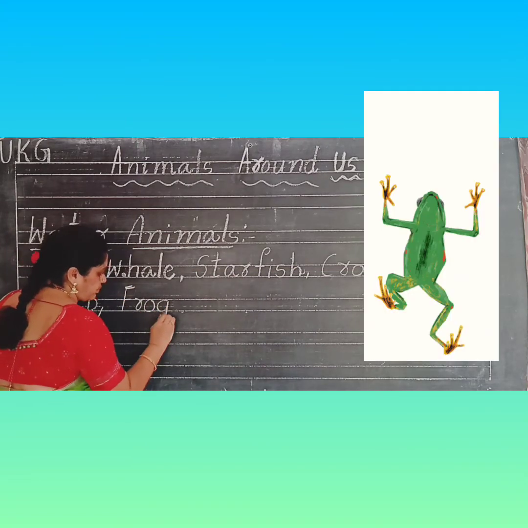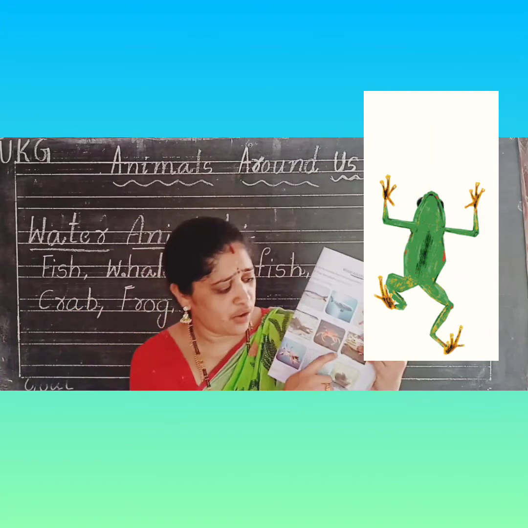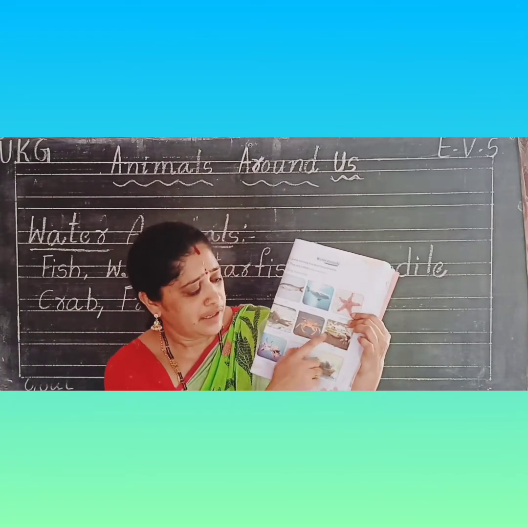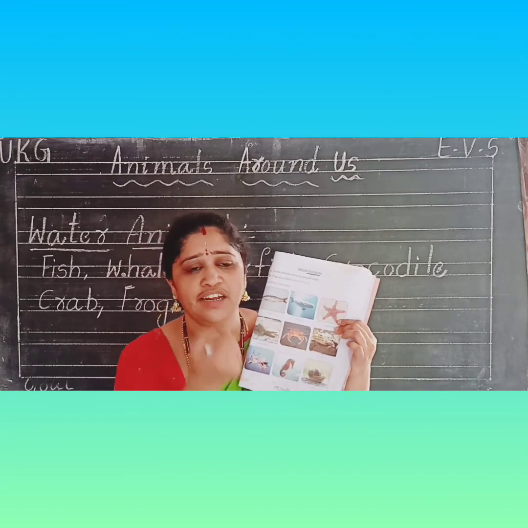Frog. It can live both on land and in water. Okay. It eats insects. What's the food of a frog? It eats insects. Next, octopus.